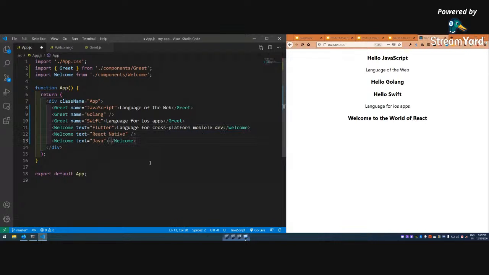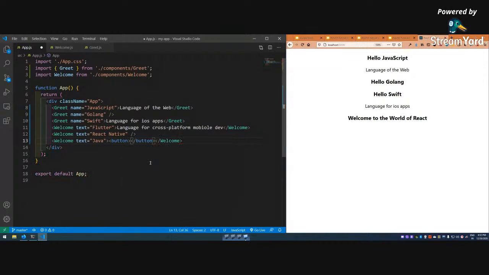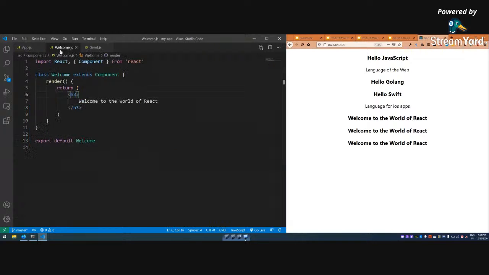So what I'm going to do, I'm going to pass a button actually. Button, click for Java. So this button is there, but right now nothing has been shown because we are passing it but we are not using it. So I have to come back here, and again actually it will yell at me.